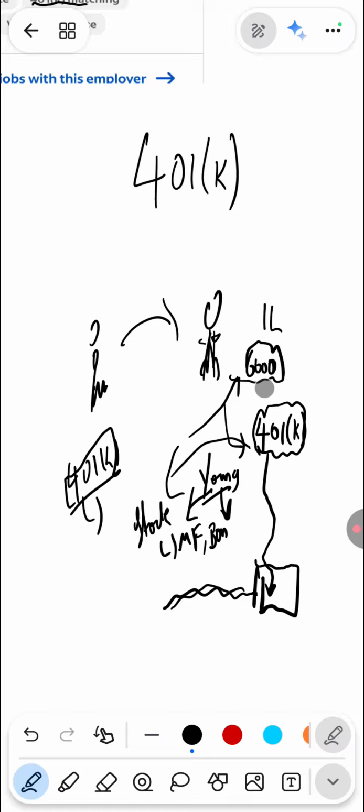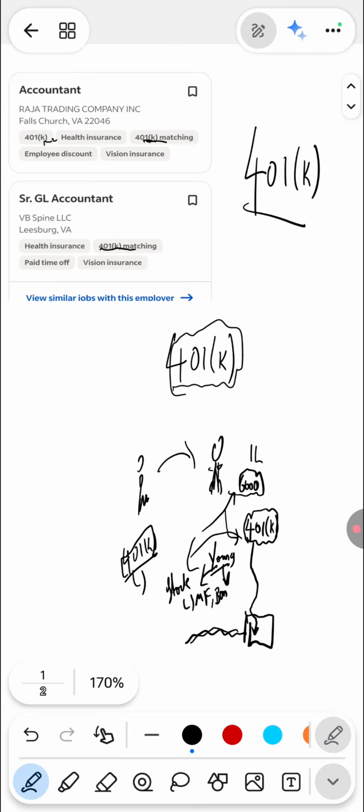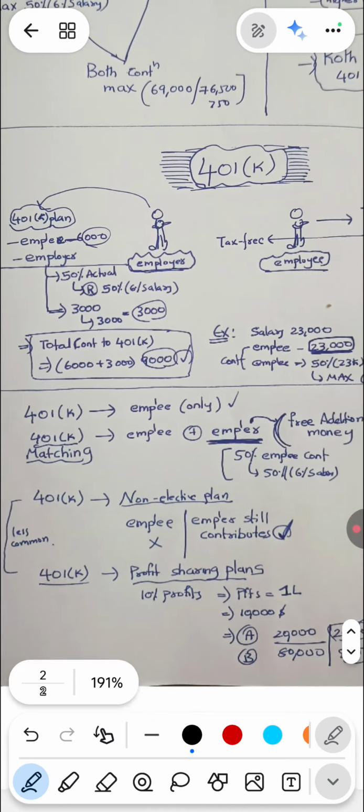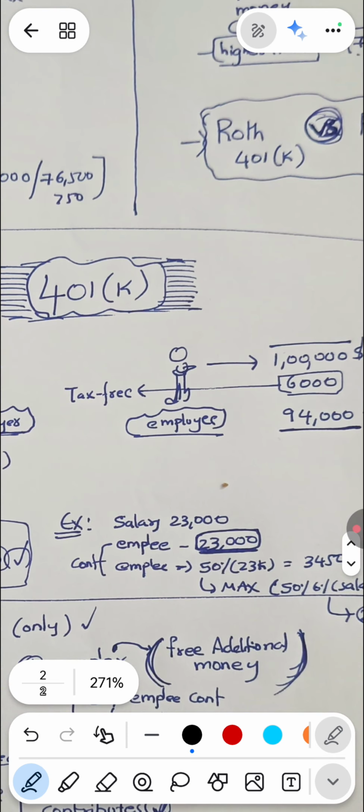The main concept is that the employee contributes some amount, and the employer also contributes some amount. Together they invest, it grows over a period of time, and when the employee retires he will get a decent amount. This is the main concept behind 401k plans. Now let us see, this is the 401k.